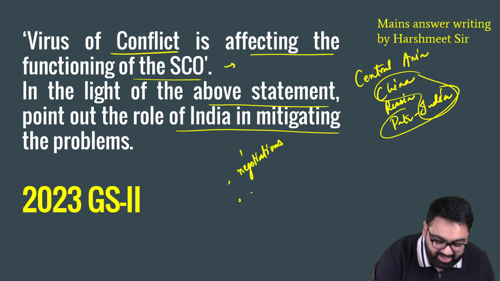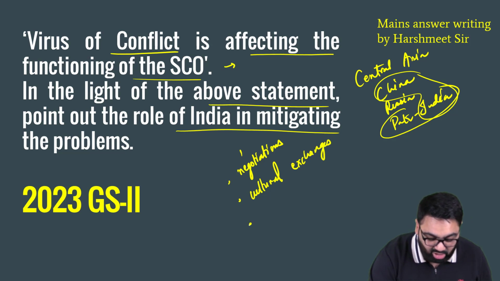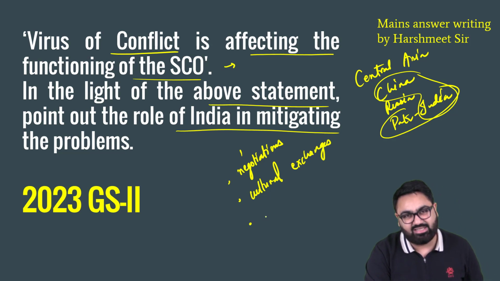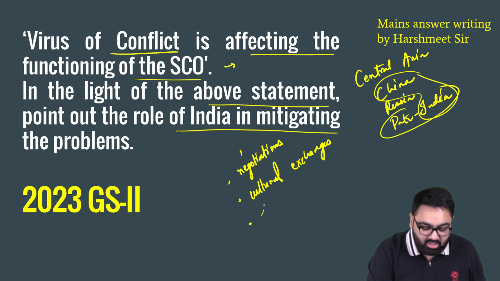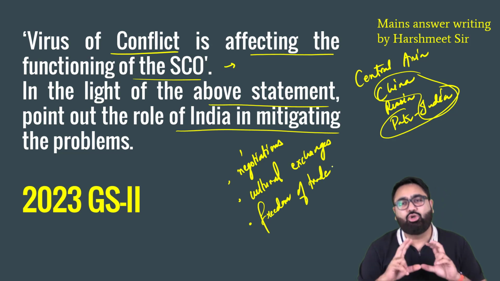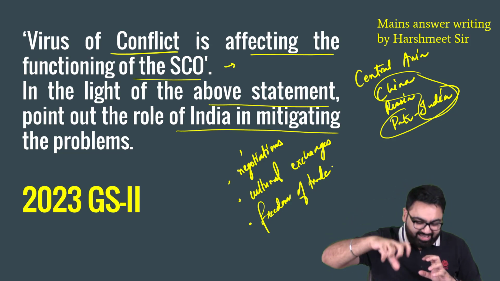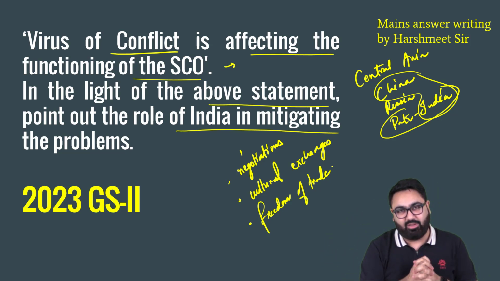India can help in, let's assume, cultural negotiations or cultural exchanges. We can also try and encourage people to talk about freedom of movement of people, freedom of trade, etc. These are the things that India can do. So these are the two things that you would have to write. First, give examples of the conflicts, and second, the role that India specifically can play.